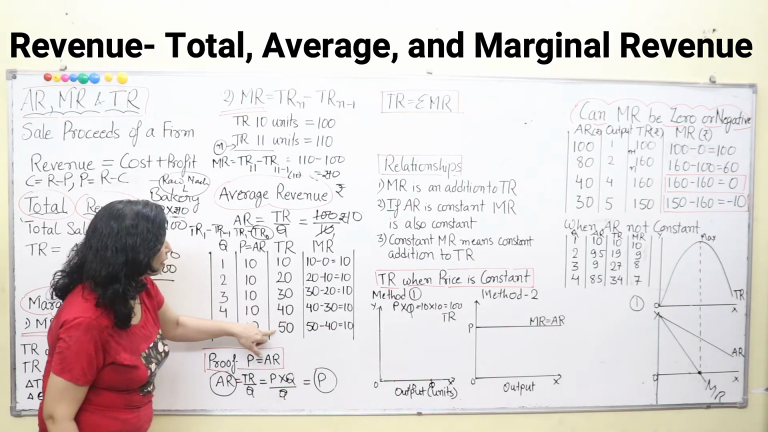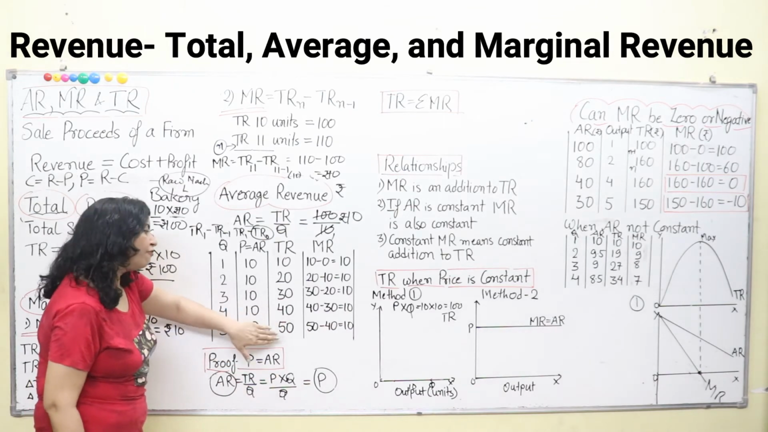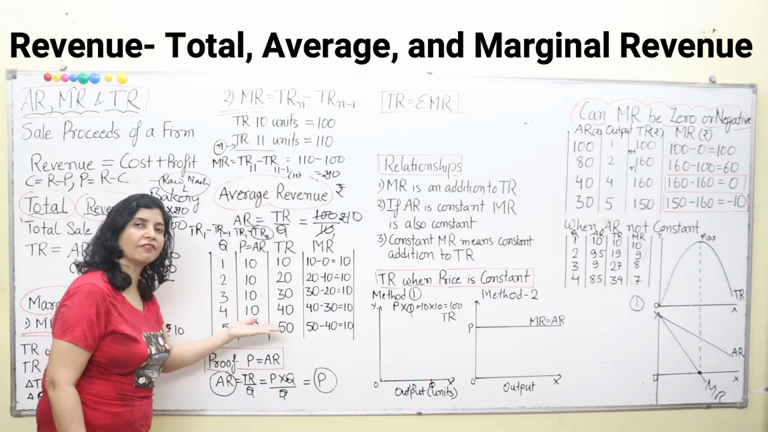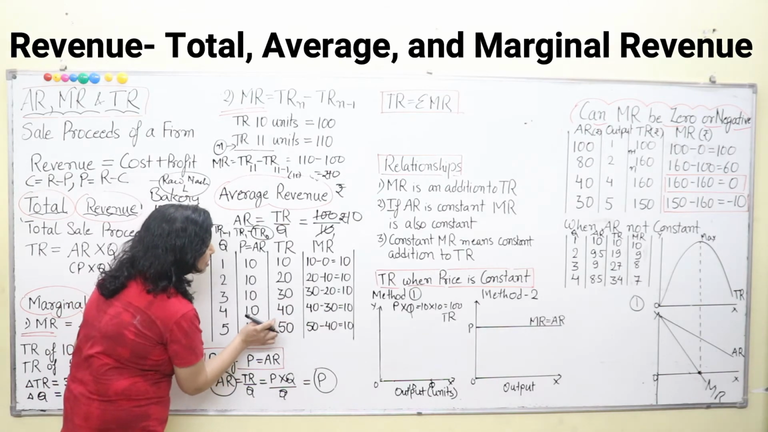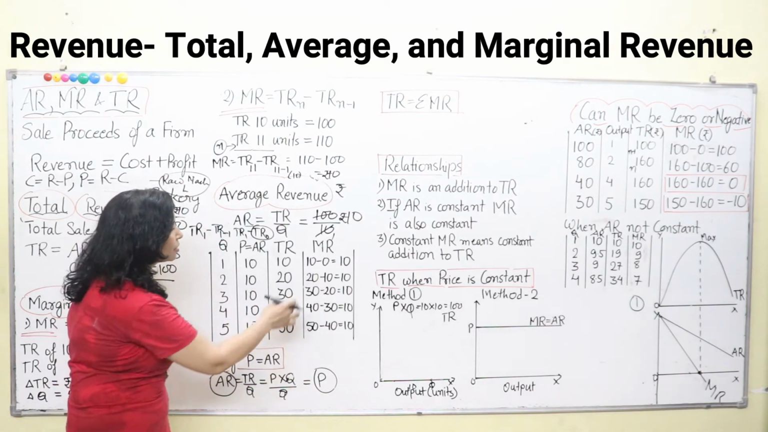So, this 50 is the next one, and the previous one you will subtract. This is the final, this is the previous one. You will subtract the previous one from this one. This is very simple.